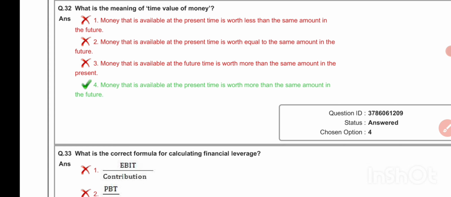What is the meaning of time value of money? Money that is available at the present time is worth more than the same amount in the future.